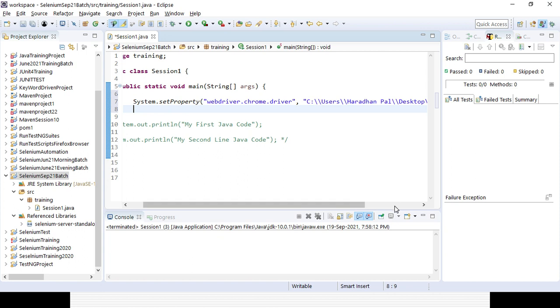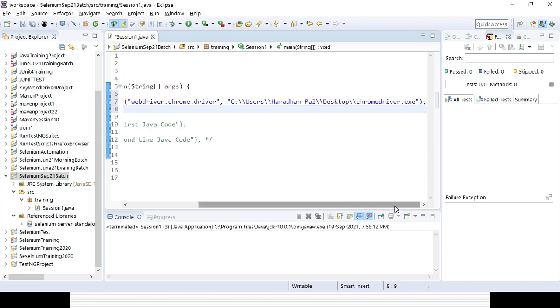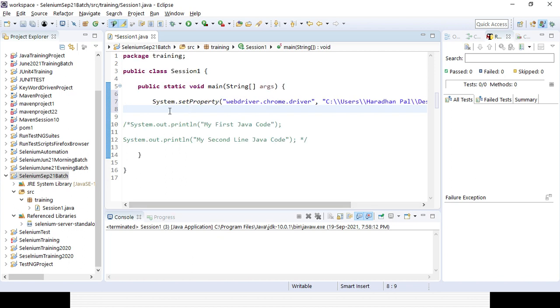Then we will be calling the WebDriver interface. So we need to create an object or instance: WebDriver driver equal to new, and because it is Chrome, it will be ChromeDriver. See, ChromeDriver, this is the class. From where will it be coming? It will be coming from the Selenium standalone jar file, because WebDriver is an interface available in that jar file.